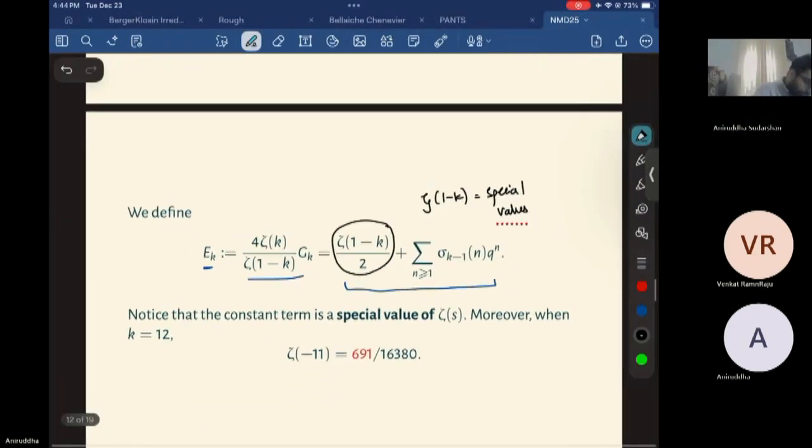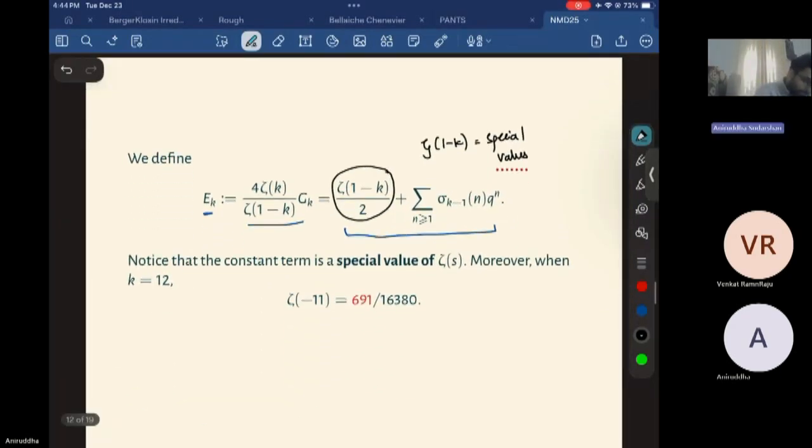When k is 12, zeta of negative 11 is equal to 691 over 32760. And you see where 691 arises now: 691 arises as a constant term of the weight 12 Eisenstein series.